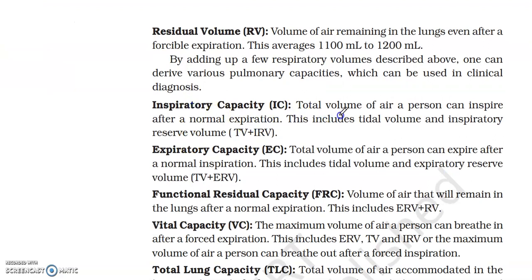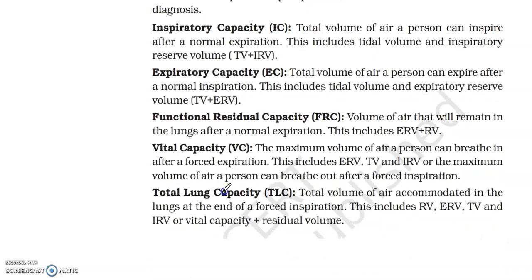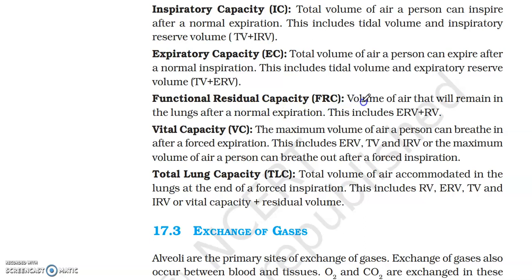Inspiratory capacity (IC): total volume of air a person can inspire after a normal expiration. This includes tidal volume and inspiratory reserve volume, TV plus IRV. Expiratory capacity (EC): total volume of air a person can expire after a normal inspiration. This includes tidal volume and expiratory reserve volume, TV plus ERV. Functional residual capacity (FRC): volume of air that will remain in the lungs after a normal expiration. This includes ERV plus RV.